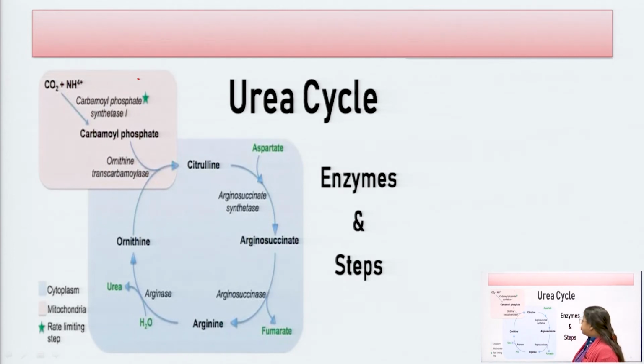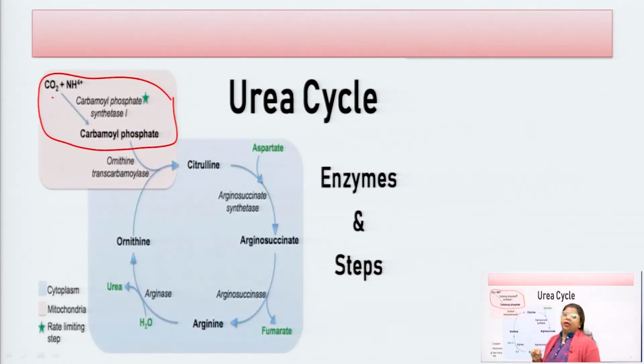This is basically the rate limiting step in the reaction, where carbon dioxide and the amino group or ammonia, which is synthesized in amino acid metabolism, is transported into the mitochondria. In the presence of carbamoyl phosphate synthase, there is first formation of carbamoyl phosphate, and this step is the rate limiting step in this urea cycle. If there is no formation of carbamoyl phosphate, there is no formation of urea, because free carbon dioxide and free ammonia are required here for the formation of urea.